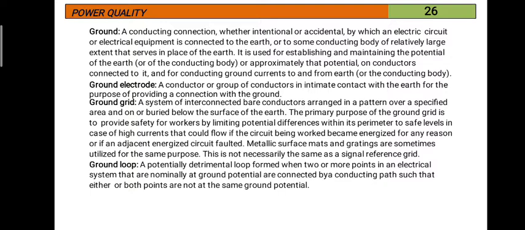So for ground grid, generally for small voltages and small ratings, we use a ground electrode, but for large power ratings and very sensitive equipment like substations, generating stations and generators, a small ground electrode alone is not sufficient. So we need to place a ground grid. Grid means a mesh type structure of bare conductors which are buried into the ground.